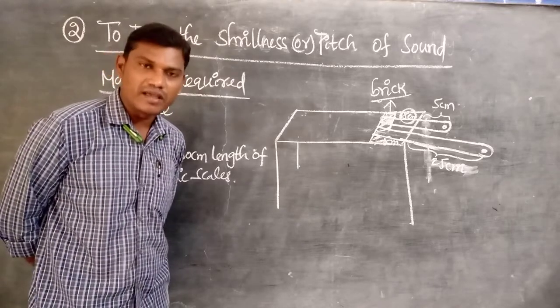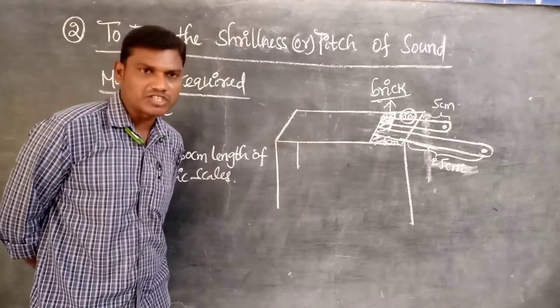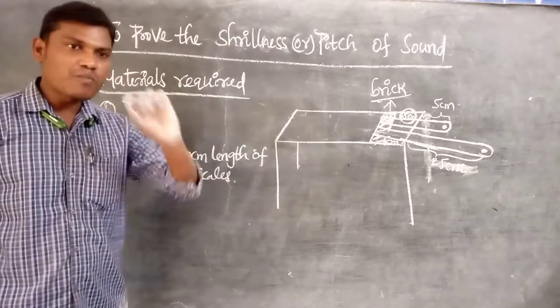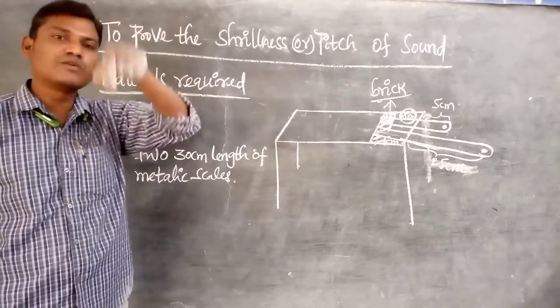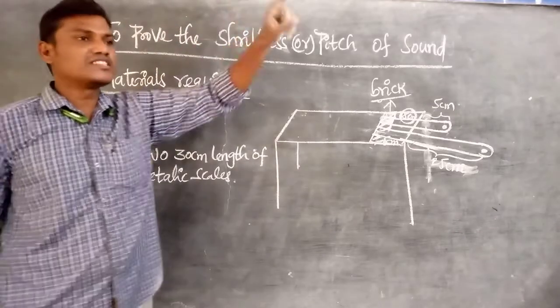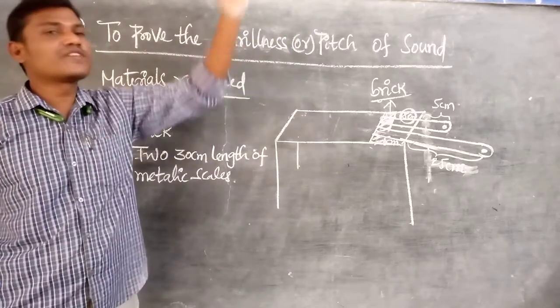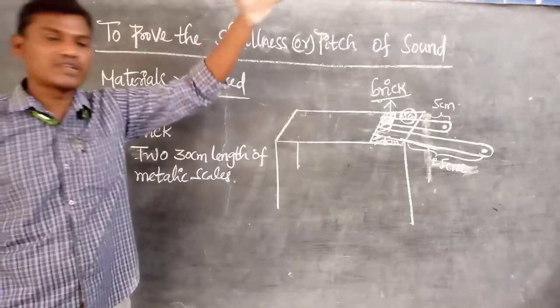Frequency is nothing but the number of vibrations produced by a body in 1 second. If your body vibrates many times in 1 second, its frequency is more, and the pitch is also more, because we know that if pitch is higher, frequency is also higher. That is the way of that.